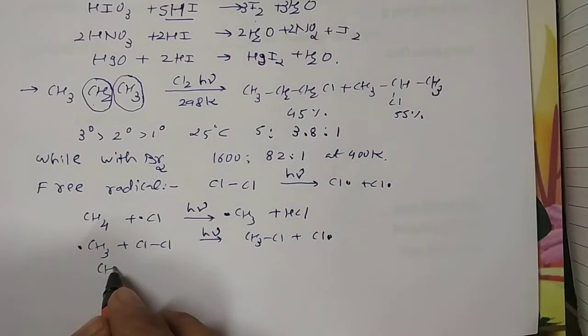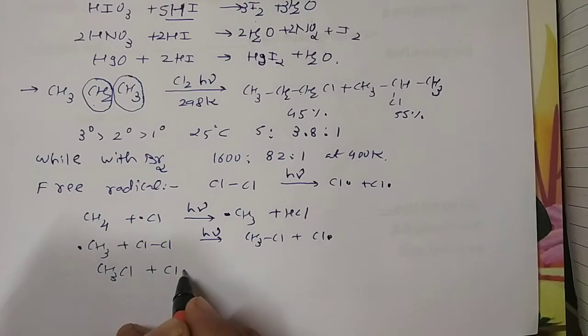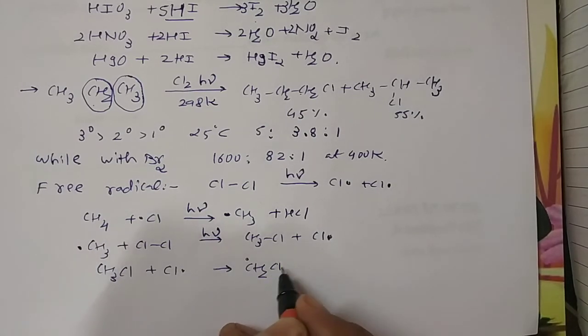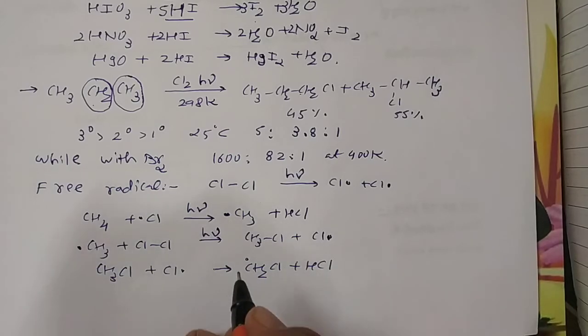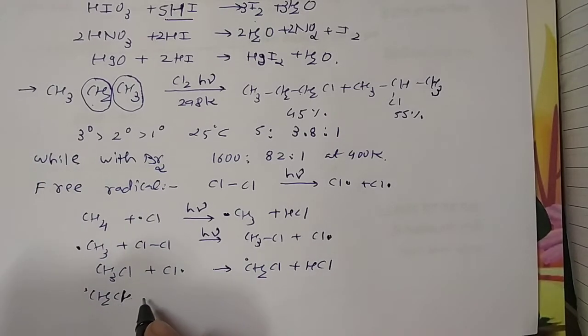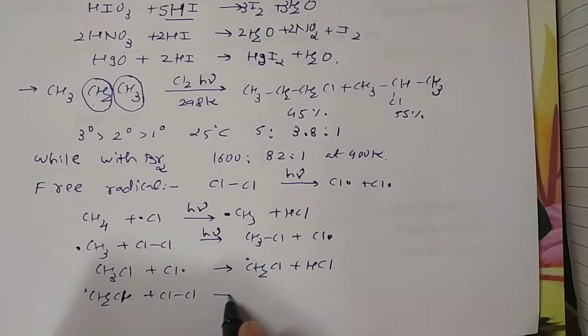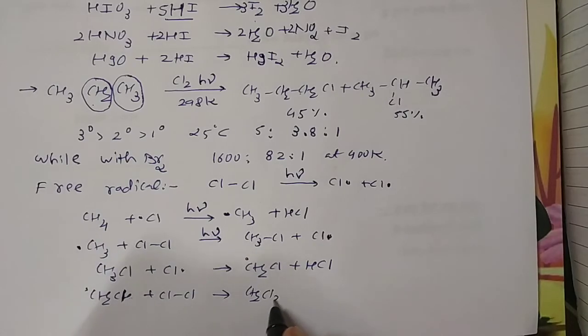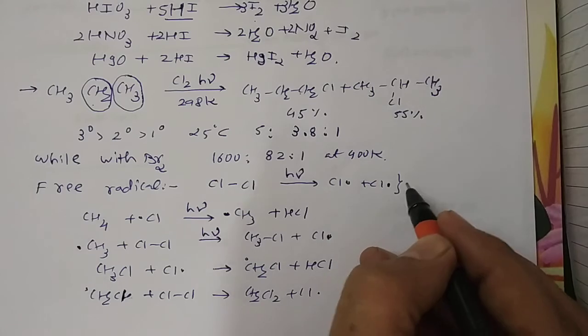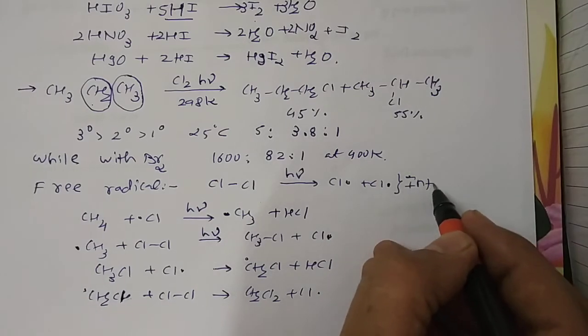In the same way, CH3Cl when further reacts with a chlorine free radical is converted into CH2Cl free radical plus hydrochloric acid. Once more, the CH2Cl is also a free radical, and when it reacts with Cl2 it is converted into CH2Cl2 and Cl. So this first step is called the initiation step.